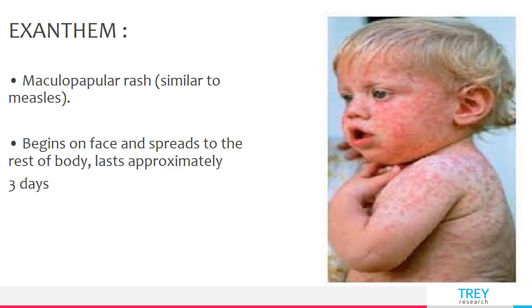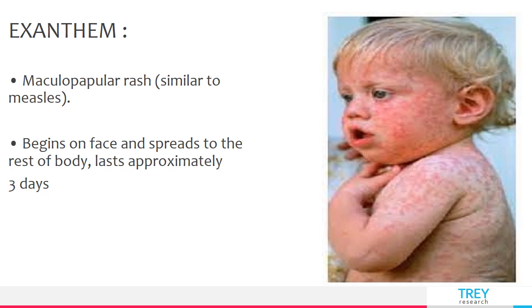Exanthem of rubella is a maculopapular rash, which is similar to measles. Macule is a change in color, it's red, and papule is a raised lesion. It also begins on the face and spreads to the rest of the body, and it lasts for 3 days. That's why it is called 3-day measles.